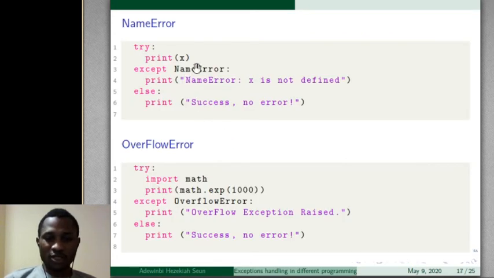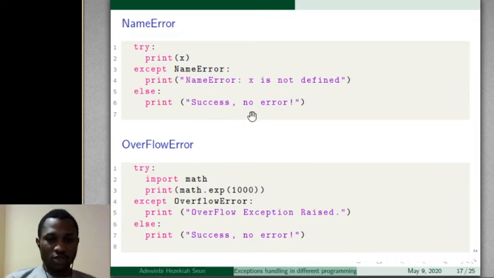So this is the first example. This is our main program. This prints x, but as you can see, x is not defined. So try print x is not possible. X is not defined. If that is the case, then go to except. The type of error here is NameError. Then we print out x is not defined.